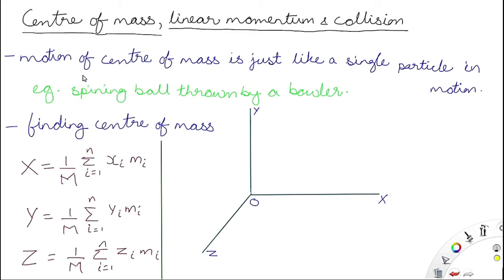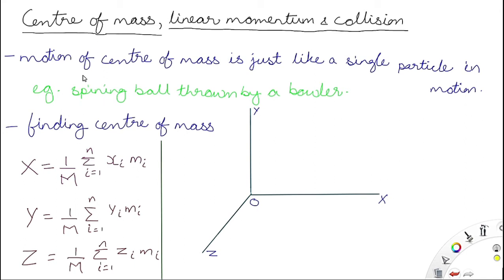Now how do we find the center of mass? To find it, we have this formula. Like we have found the center of area, meaning centroid, where the centroid is the center of area, similarly center of mass is the center of the mass of the body. The same formula that we used in centroid is repeated in center of mass, but instead of area, we are here concerned with mass.